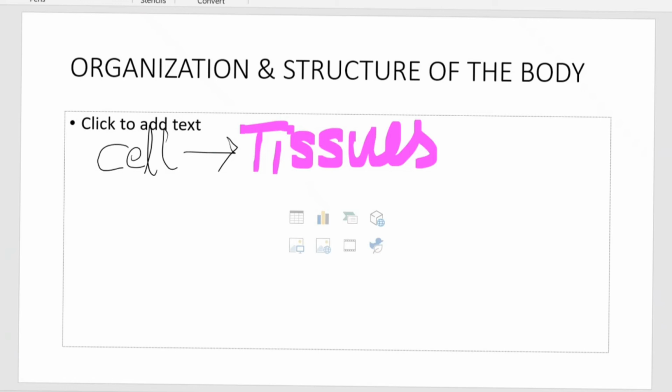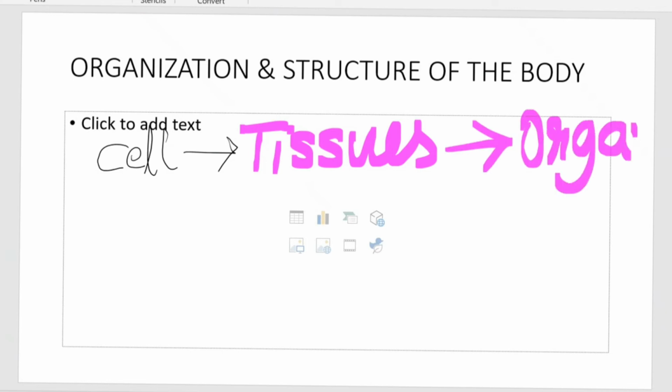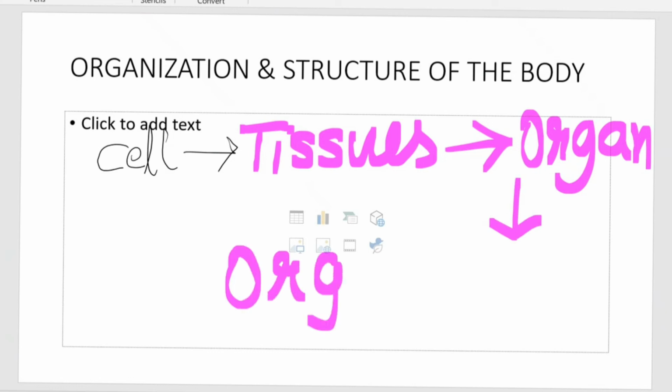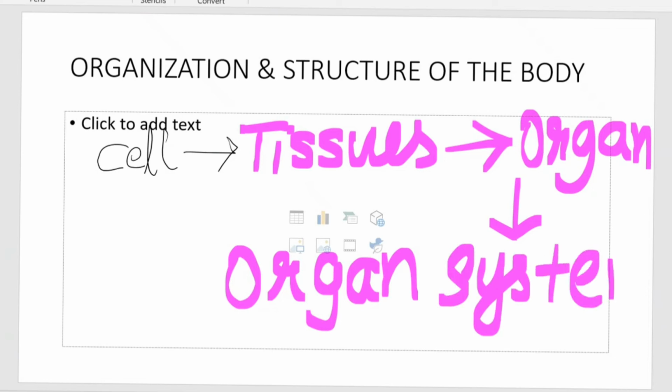A group of tissues performing a particular function forms an organ. A group of organs we call an organ system. There are different types of organs present in your body. Together they constitute organ systems, and these organ systems are important to perform different body functions in your human body.